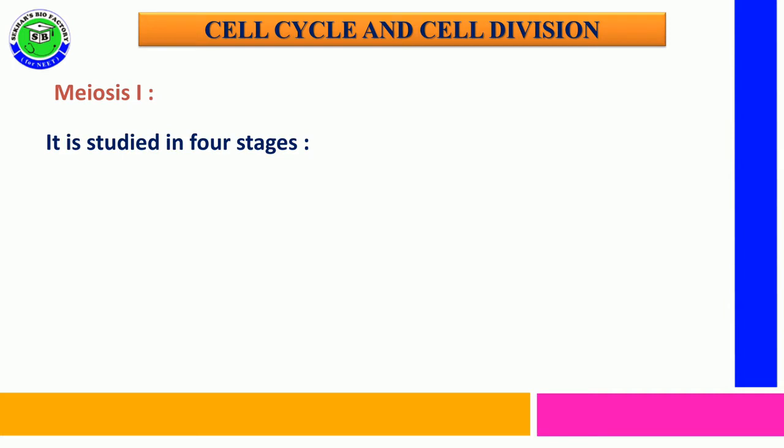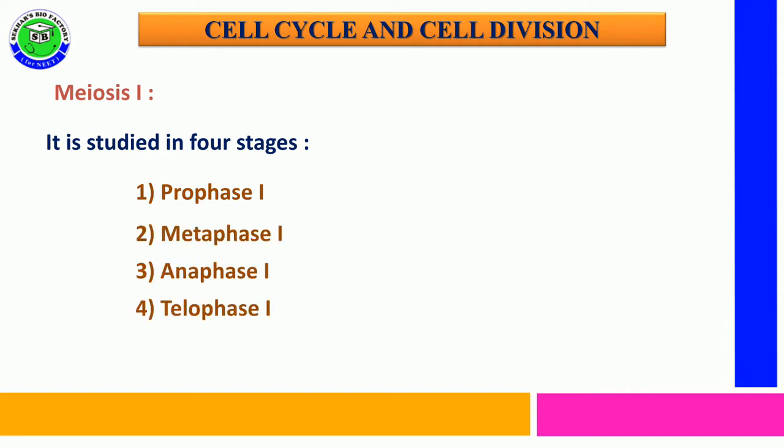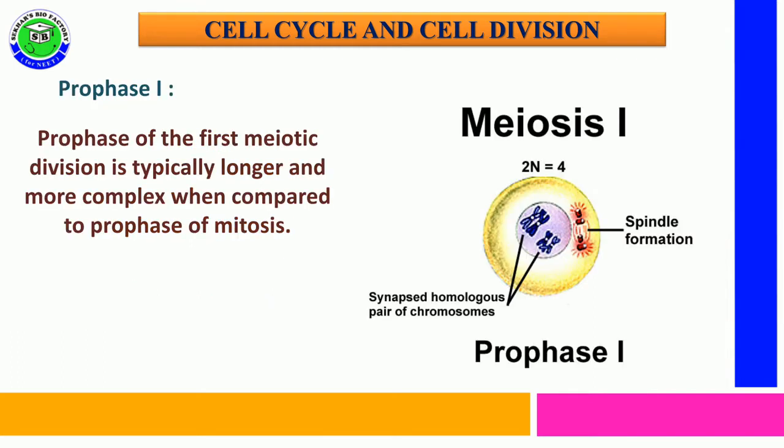Meiosis 1 can be studied in four stages: prophase 1, metaphase 1, anaphase 1 and telophase 1. Prophase 1 is the first phase of meiotic division and it is typically longer, and due to various changes it is more complex compared to prophase of mitosis.